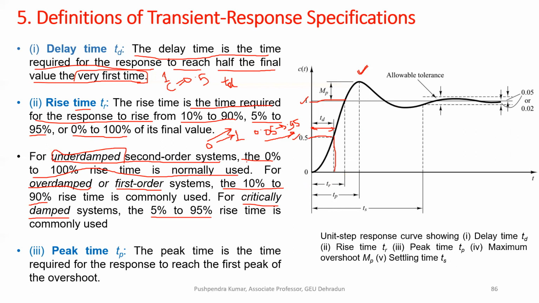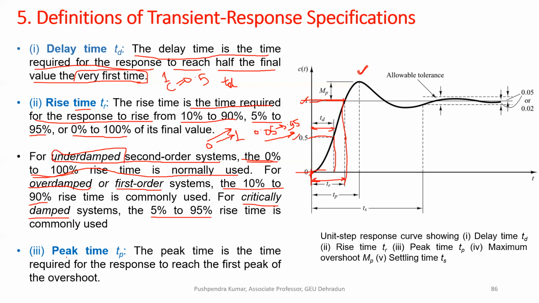So we will take the criteria of 0 to 100. Here it is 0 value of your output response, and here it is the maximum 100% value. Between these points, from 0 to 100, we call it rise time. Clear?